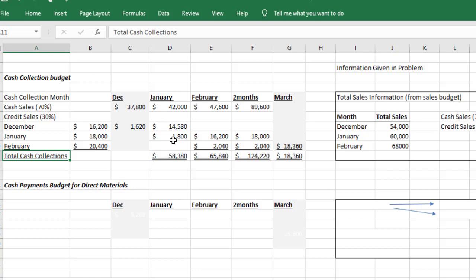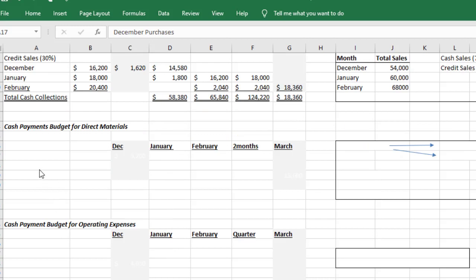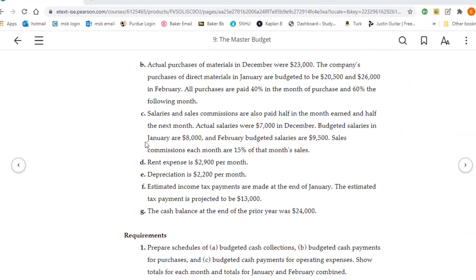That shortage of a few $1,000s, is that going to hurt us or not? Well, we don't know. We only know what's coming in. We need to look at what's going out too. So there's 2 things we have to pay for: direct materials and then some of our operating expenses. So all of this information is provided in the problem, in this area B and C, D and E. Keep in mind this information is now going to be used in the next payment schedules. However, also keep in mind we're only going to focus on the material purchases at this point. So really we only need to look at part B.